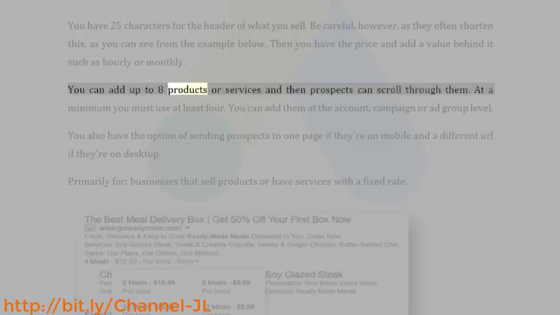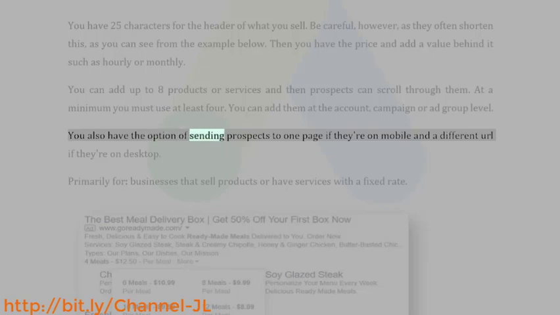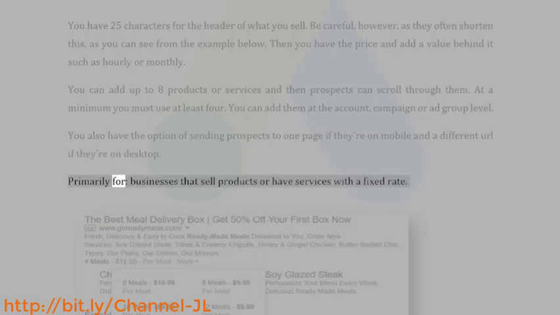You can add up to 8 products or services and then prospects can scroll through them. At a minimum you must use at least 4. You can add them at the account, campaign, or ad group level. You also have the option of sending prospects to one page if they're on mobile and a different URL if they're on desktop. Primarily for businesses that sell products or have services with a fixed rate.